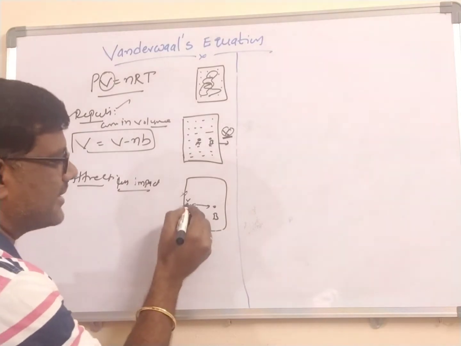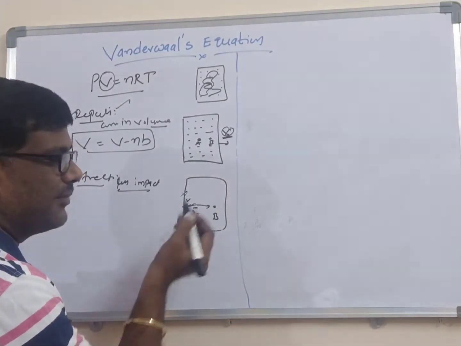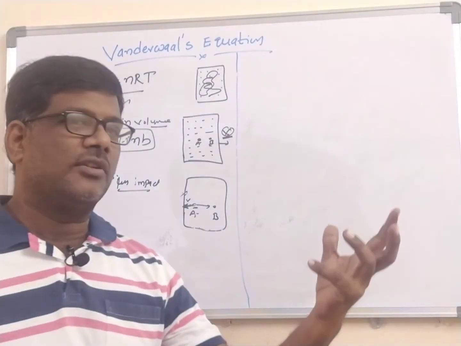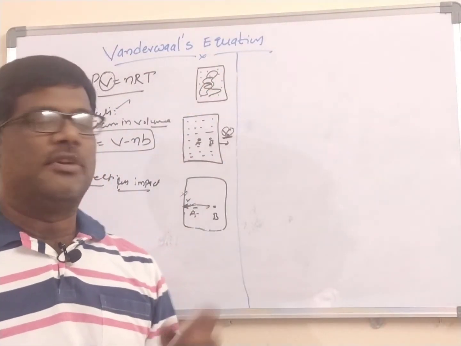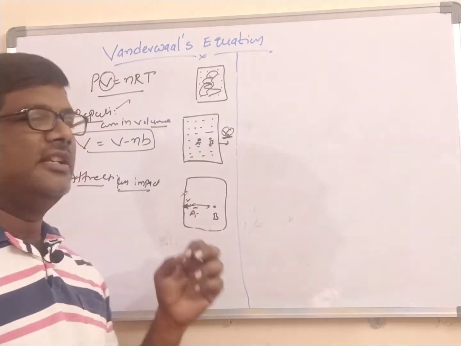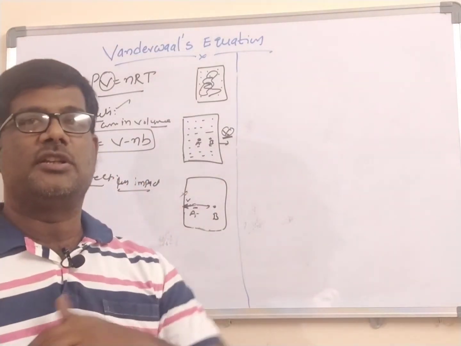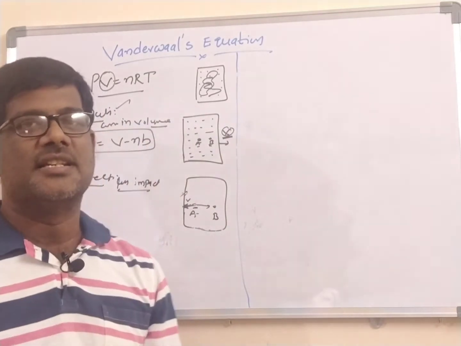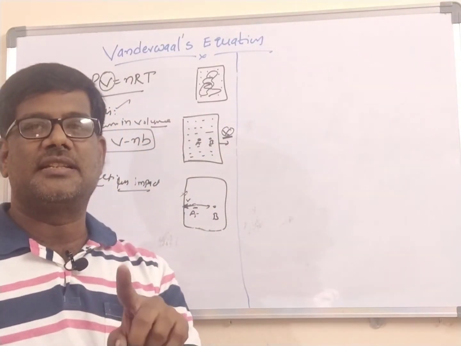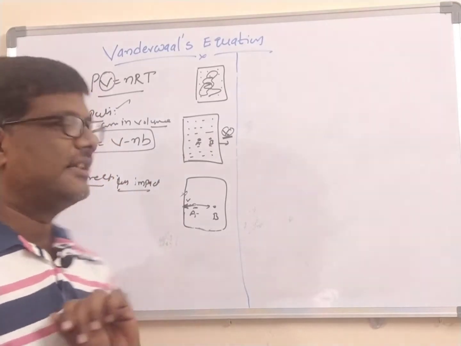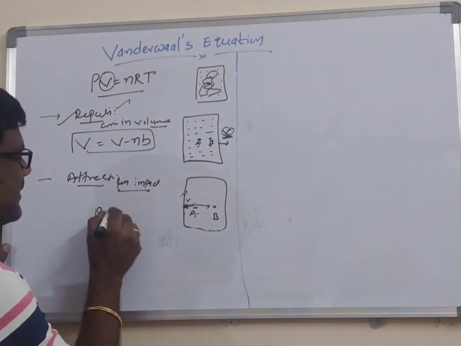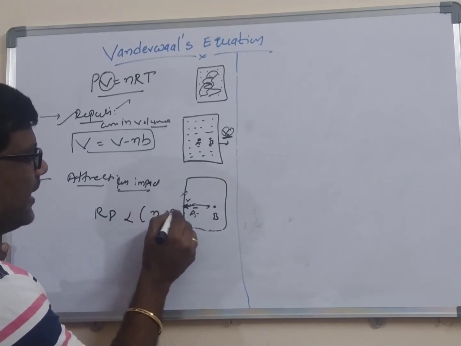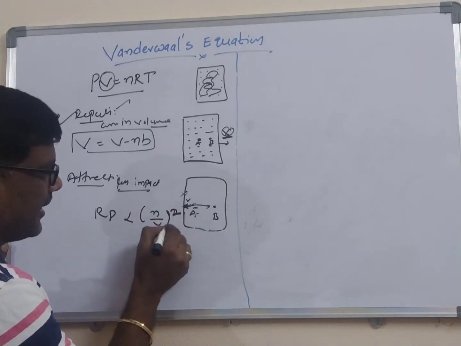Whenever they collide with the walls with less impact and less velocity, the pressure decreases. If they collide speedily, the pressure produced is high. But whenever the A molecule is moving speedily, the B molecule drags it towards the B side, so the velocity towards the vessel decreases, and ultimately the pressure decreases. The decrease in the pressure is called the reducing pressure. This reducing pressure is directly proportional to the square of the molar concentration.